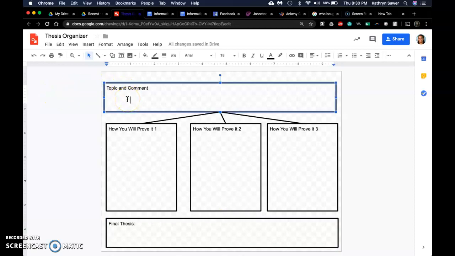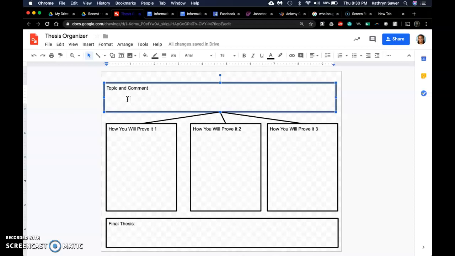Today we're going to be discussing how to create a thesis with this thesis organizer. We've done this before in the past, but it was a long time ago, so I'm going to do a refresher. You need to begin your thesis with your topic and how you feel about that topic.